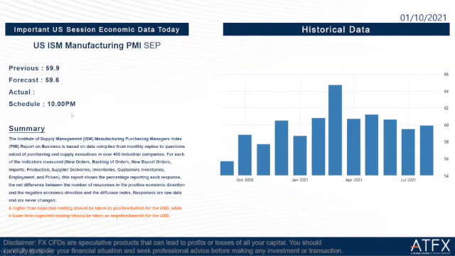Then the next one is US ISM manufacturing PMI, September. Previous is 59.9, but the forecast is at 59.6, which is slightly lower than the previous one. The schedule is at 10 o'clock tonight. If higher than expected, the reading should be taken as positive for the USD, while a lower than expected reading should be taken as negative for the USD.